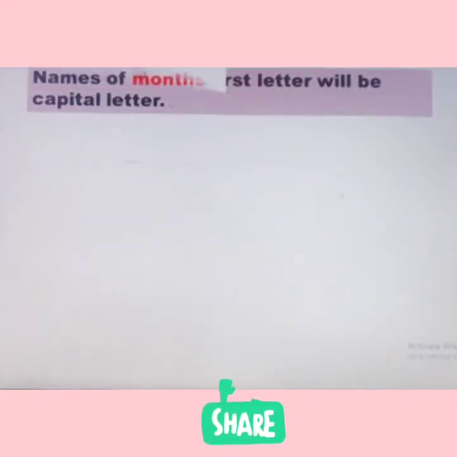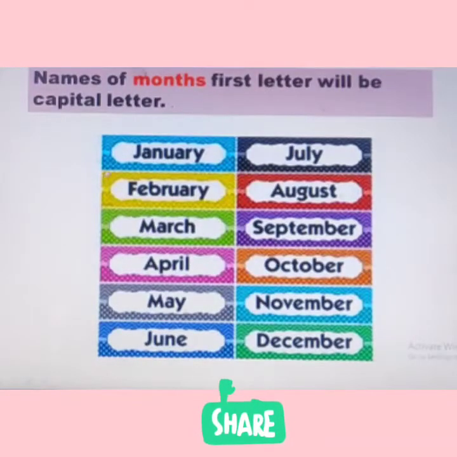Now the next is, whenever you write the names of months, okay, then also you have to write with a capital. Let's see the examples. See, the first letter of each month's name is written in capital. J, January, February, F, March, M, April, A. See, all are written in capital. So remember this point also.